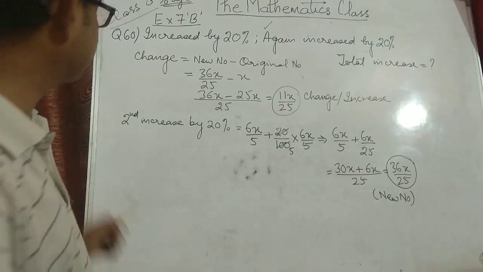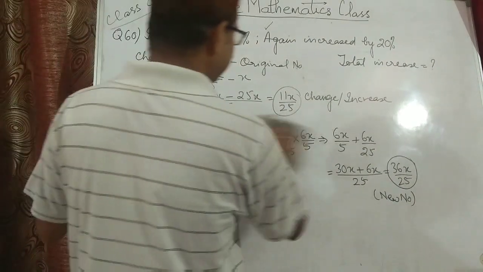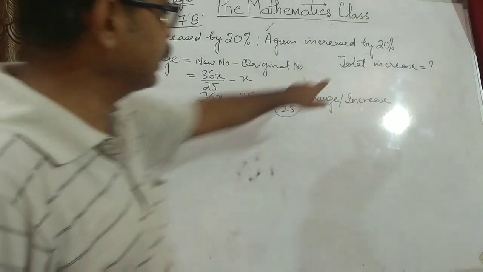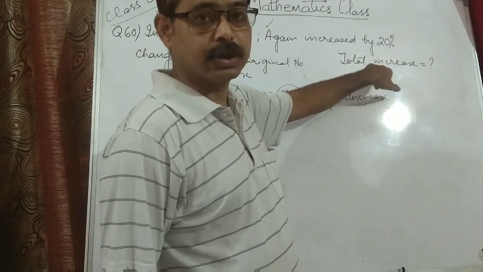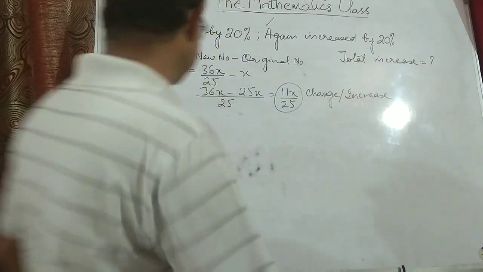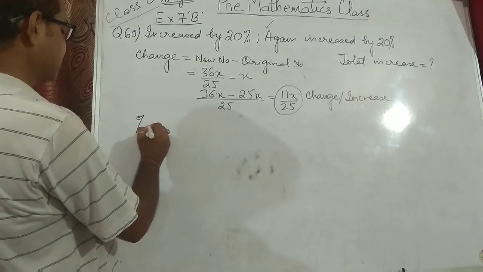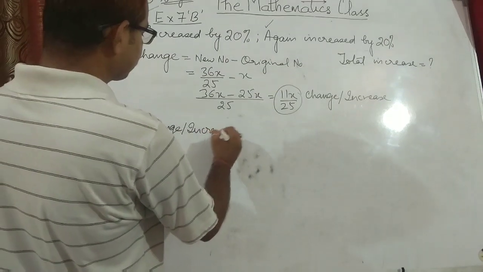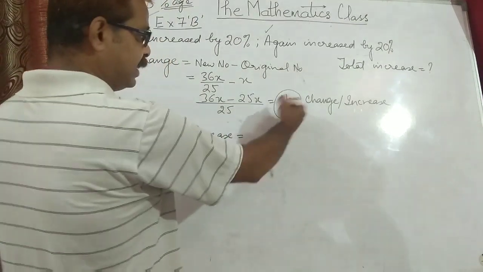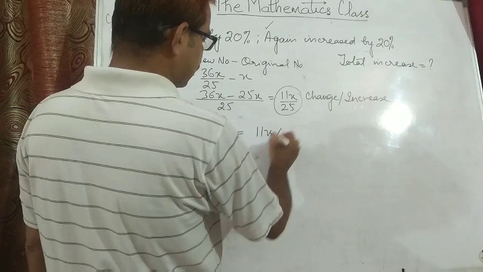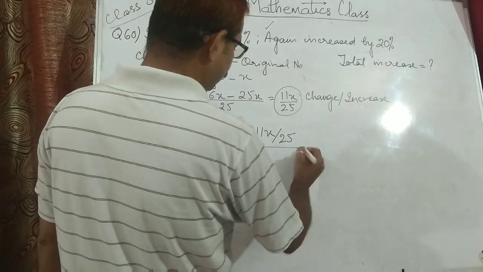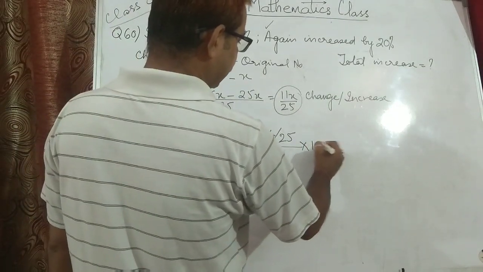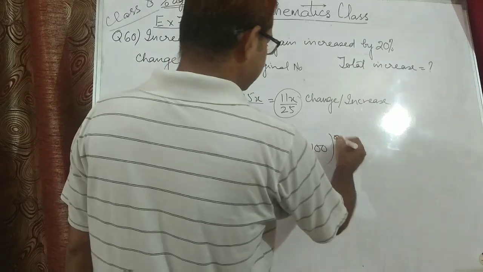You have already calculated the change. Now you can easily find out the percentage change or percentage increase. You have to find the total percentage increase. So percentage change or increase can be written as change, that is 11x upon 25, upon the original, which was x, into 100 and a percent sign.